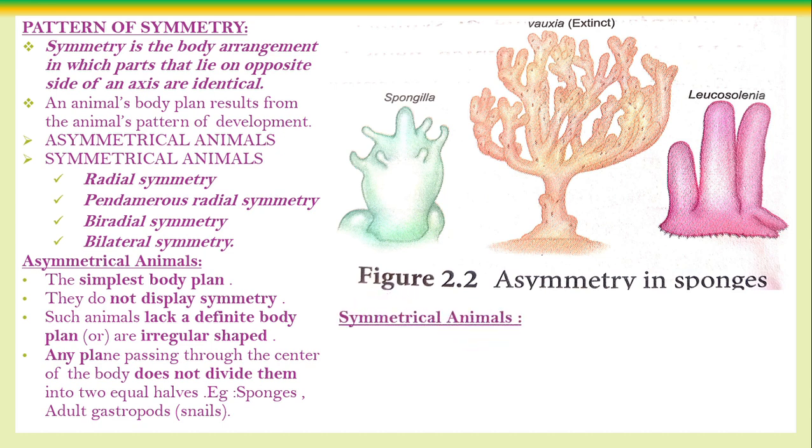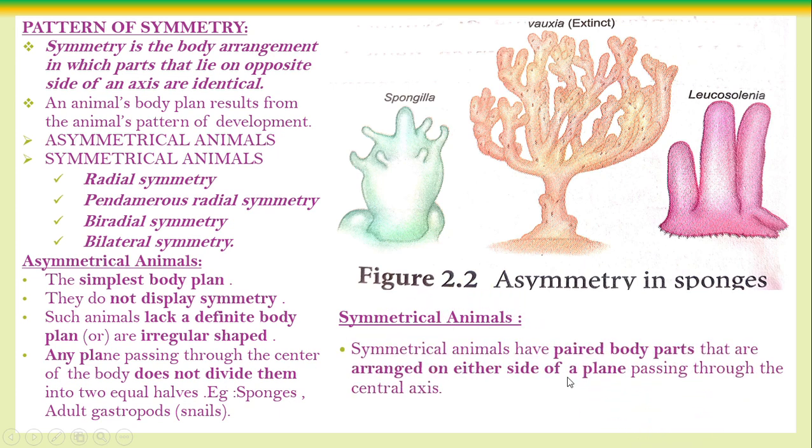Next, what do they say? Symmetrical. If there is symmetry, if you are going to cut the animal into two, the two are the equal half. We can cut the animal into two equal half. Either the particular plan or any plan. Okay, that is symmetrical. Symmetrical animal has the paired bodily organ that are arranged equally on either each side of the plan. So what does that mean? If both sides are the same, how will the bodily organs be? Paired. That is an important point. Bodily organs are paired in condition. They are arranged equally on both the side of the main axis of the animal.